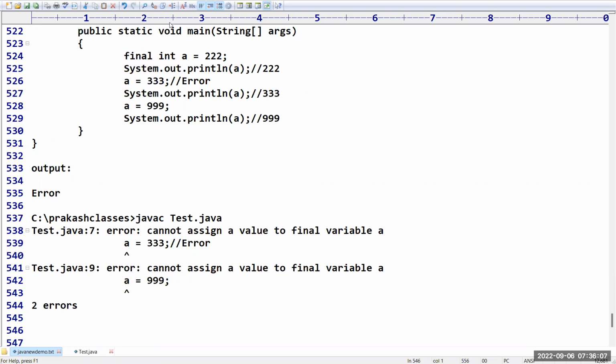Yes, sir. Srikanth, that we will discuss later. As of now, we are talking only with respect to data types, but soon we will cover objects also, whether we can use final with objects or not. There is one section called mutable and immutable objects. There we can use this.